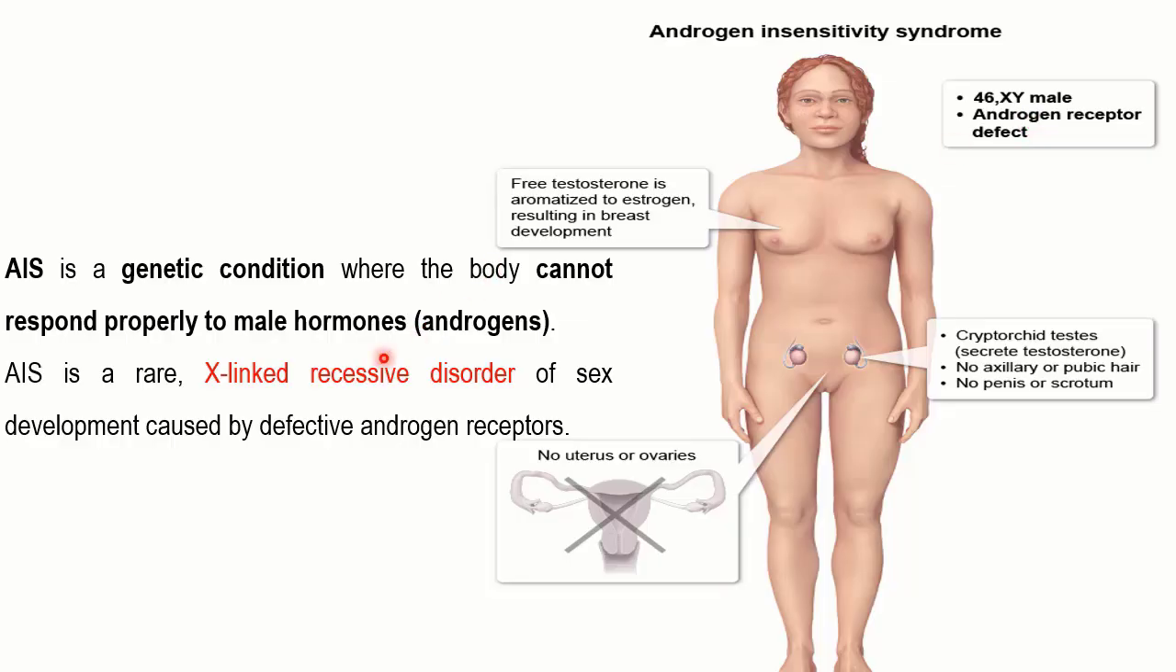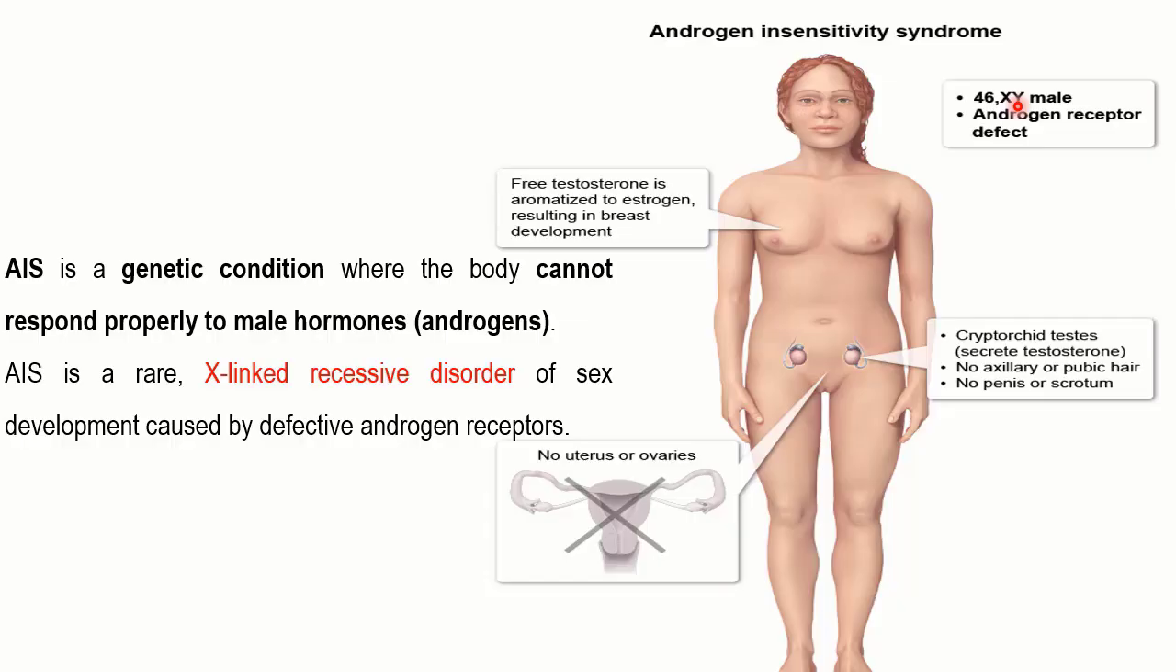This AIS is an X-linked recessive disorder. So this means that the gene is present on the X chromosome. If this is a recessive disorder, that would mean both copies of this particular gene are going to be defective. So when you talk about these XY individuals, that would mean that the gene on this particular X chromosome is going to be defective, and there is no gene, of course, on the Y chromosome for the androgen receptor.